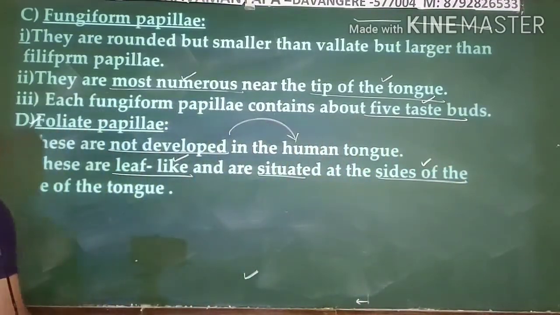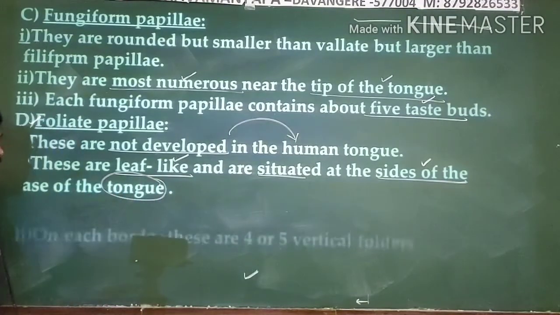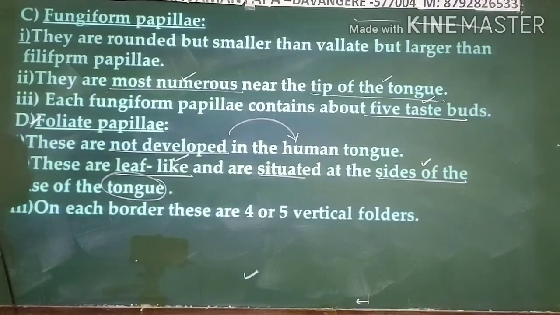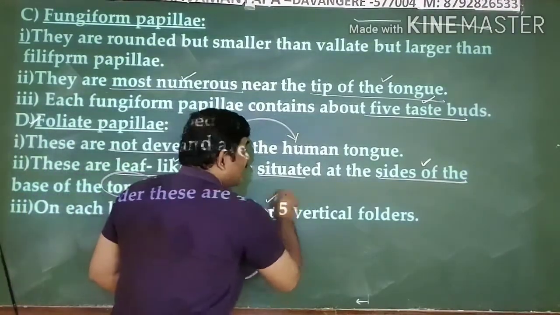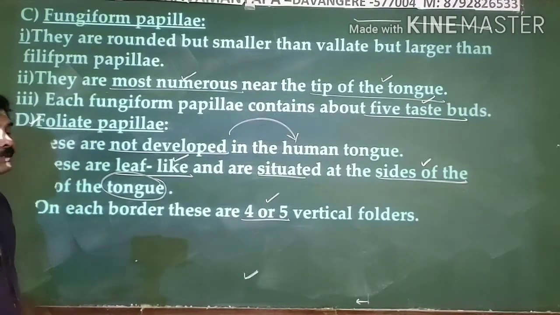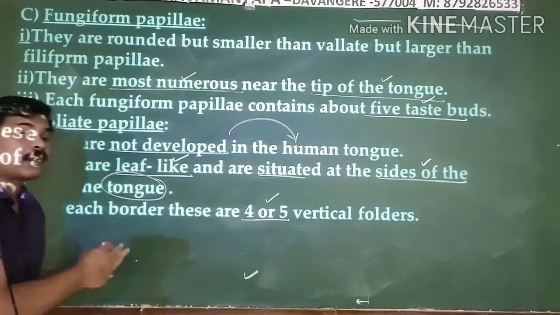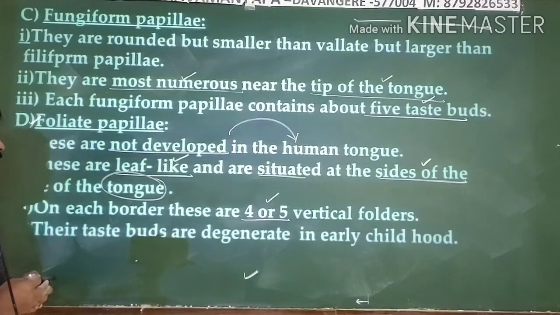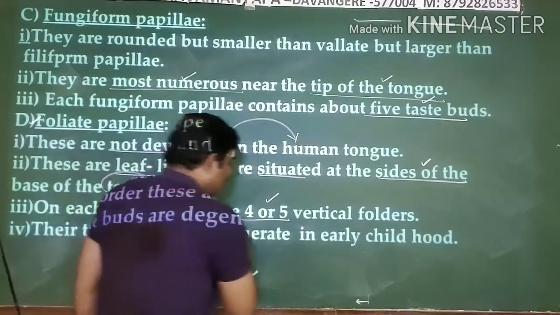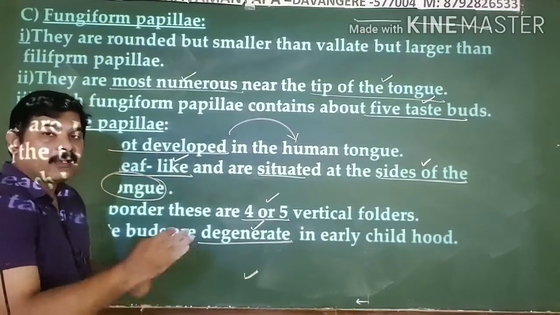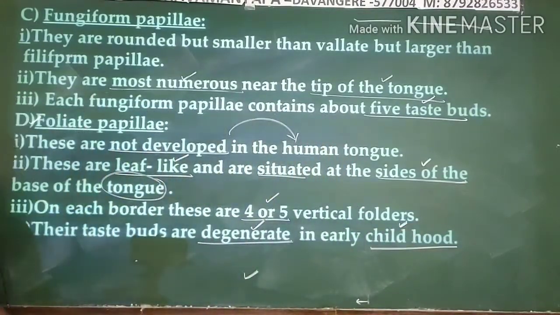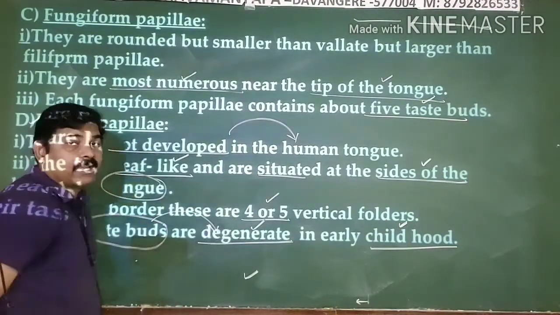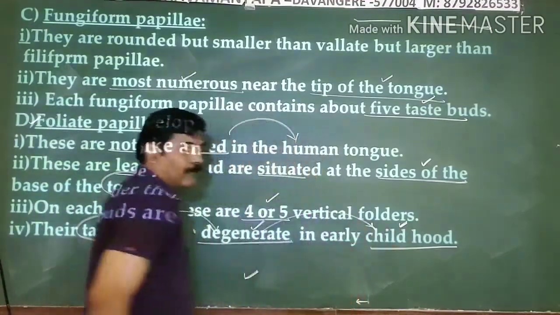They do have taste buds, 4 to 5 in number at each side of your tongue. The thing is, they do not last throughout your life; the taste buds present within them disintegrate in your childhood itself, right?